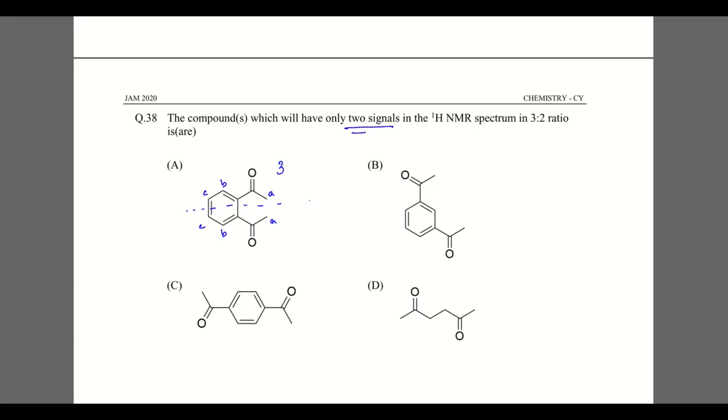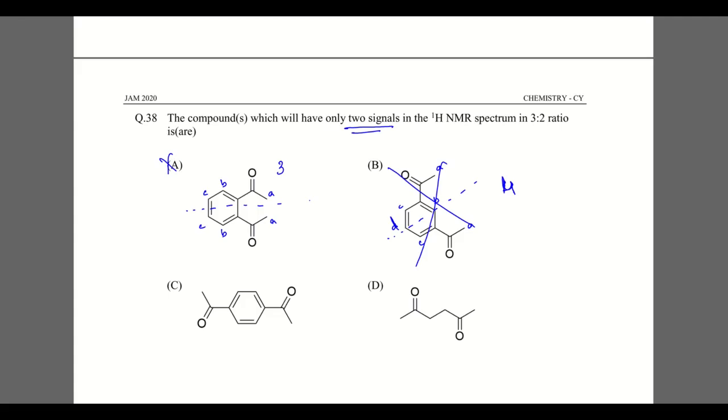The question needs only 2 peaks, so this is not the answer. Here also, there will be a proton for this CH3 and one proton over here and another over here. So there will be 4 peaks, so this is also not the answer.